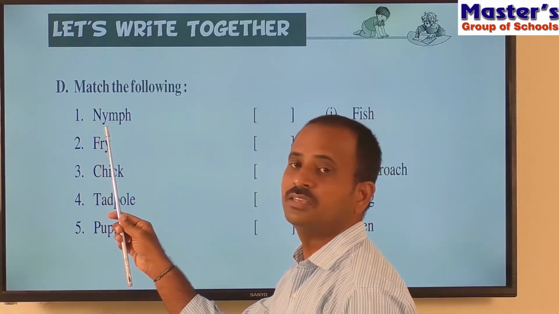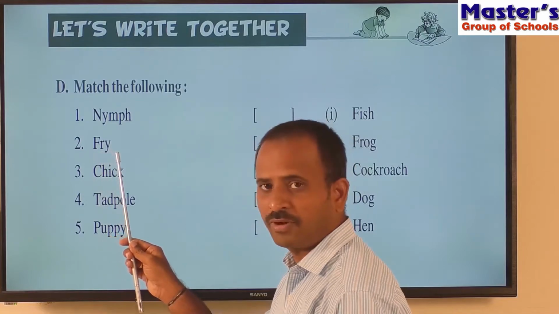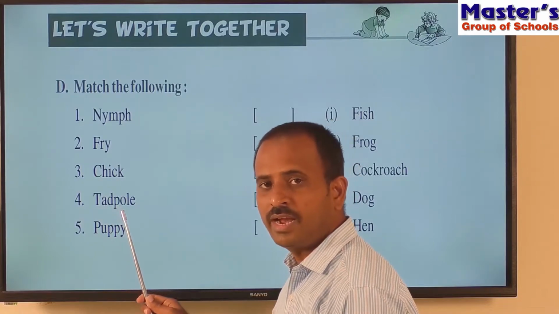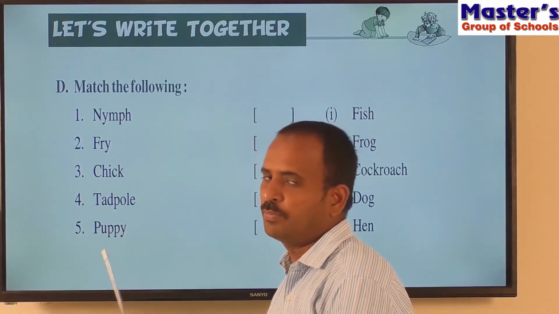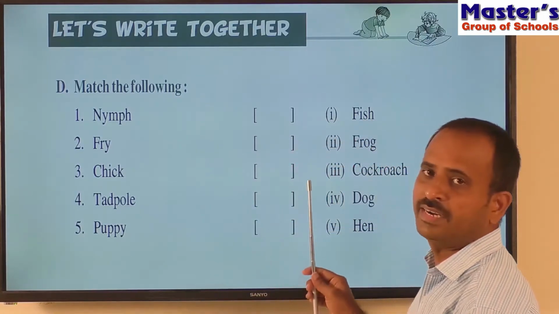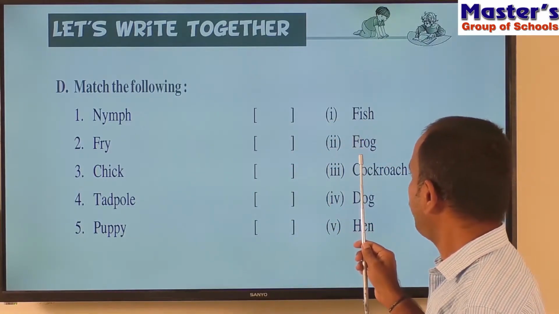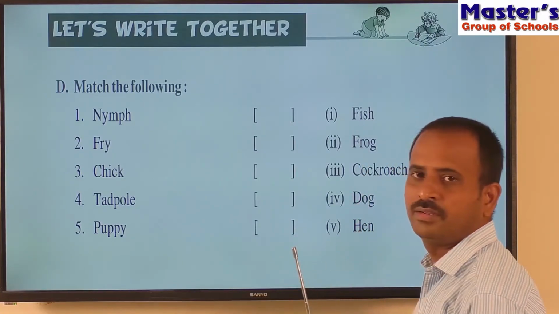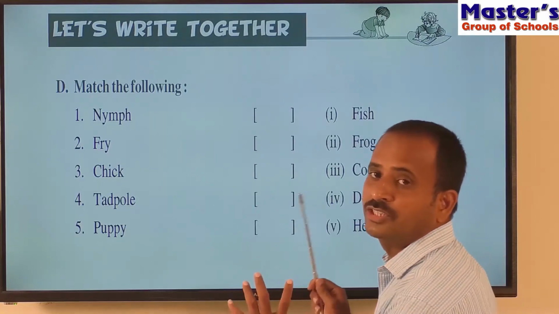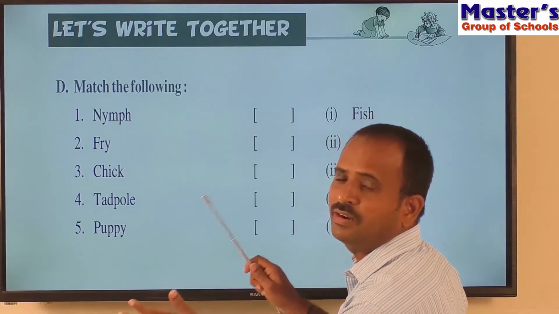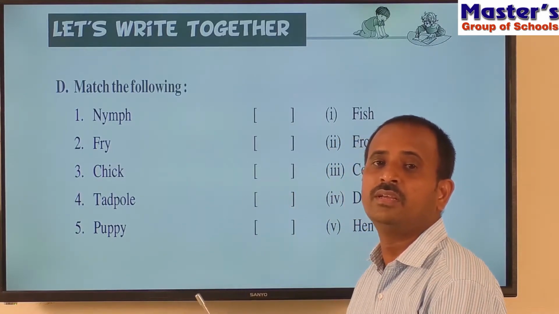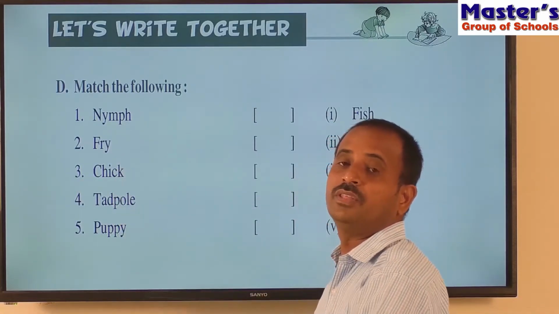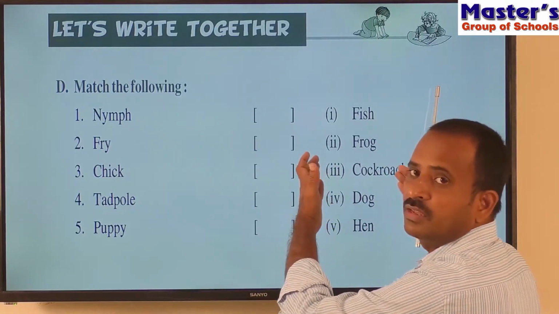The first one is nymph, and second one is fry, and third one is chick, and fourth one is tadpole, and fifth one is poppy. And read the words given on the right side. That is fish, frog, cockroach, dog, and hen. So children, first identify the relation between the words given on the left side and right side. What relation have you observed here? Here the relation is that the words given on the left side are the younger ones of the animals which are given on the right side.